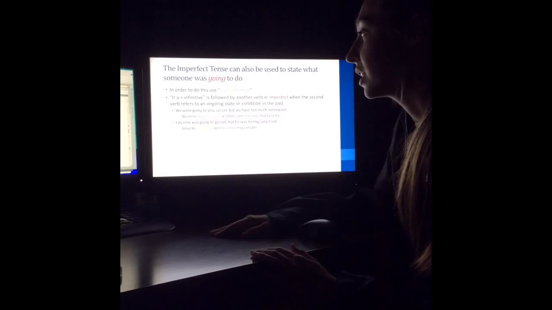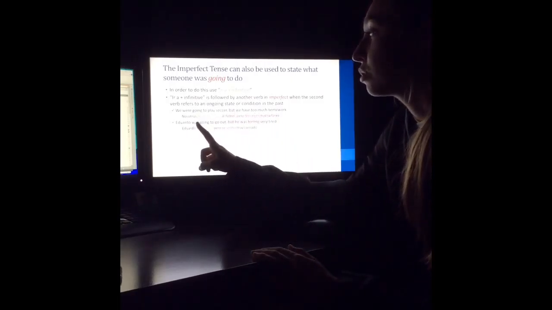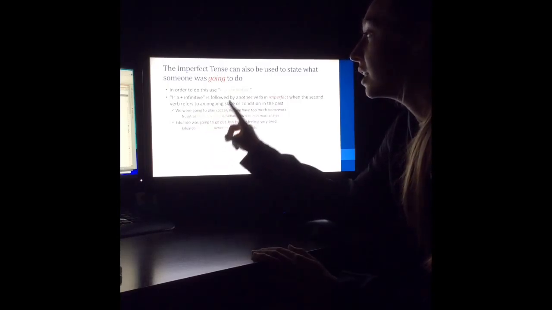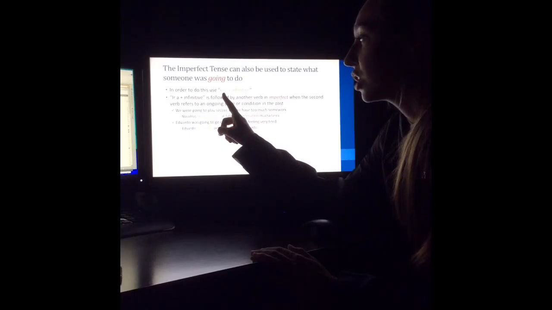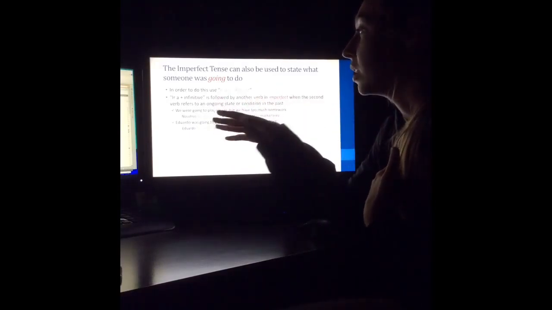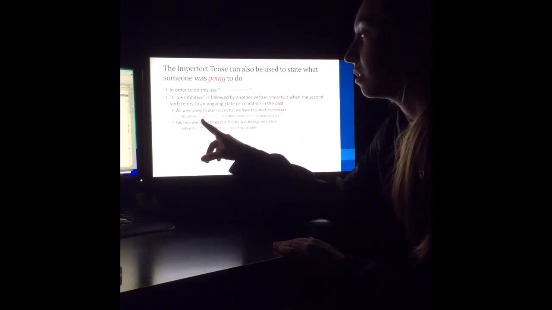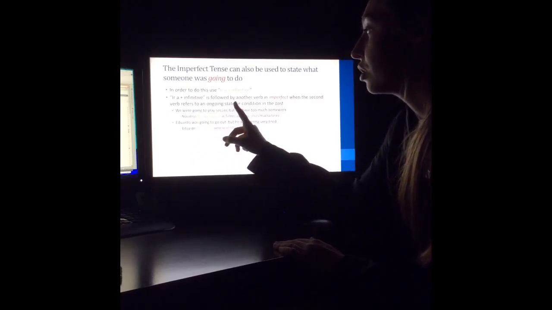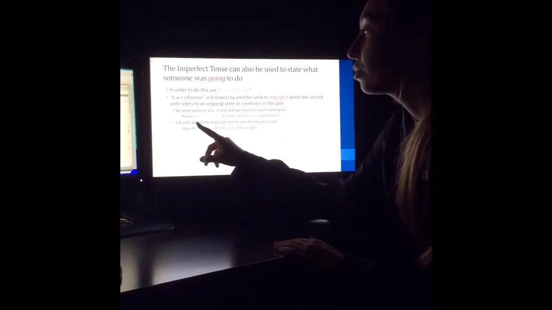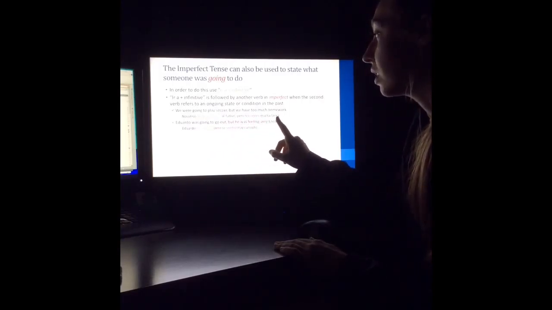So for example, we were going to play soccer, but we had too much homework. Nosotros íbamos a jugar al fútbol. The íbamos a jugar is the ir a infinitive. So to conjugate ir, remember when I stated that ir was an irregular verb, so you have to memorize those conjugations, and you would use íbamos since it's the nosotros form. So you conjugate this, and you get your verb, which is your infinitive. So nosotros íbamos a jugar al fútbol, pero teníamos mucho trabajo.